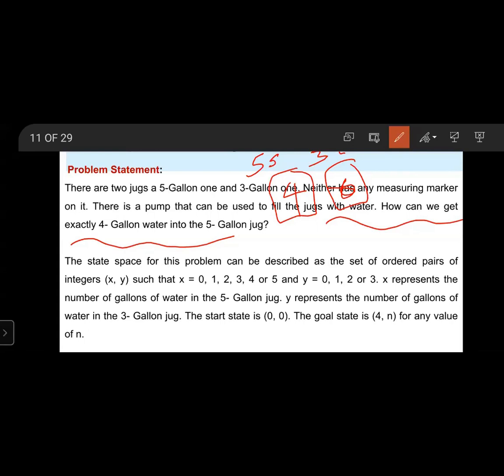Here x represents the number of gallons of water in the 5 gallon jug, and y represents the number of gallons of water in the 3 gallon jug.